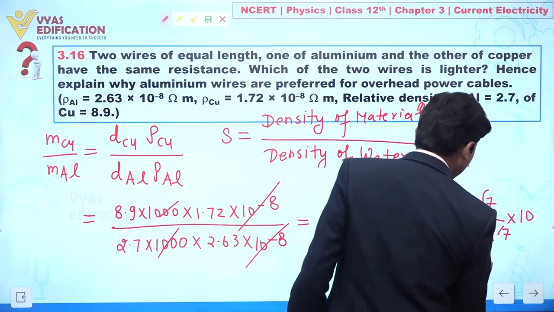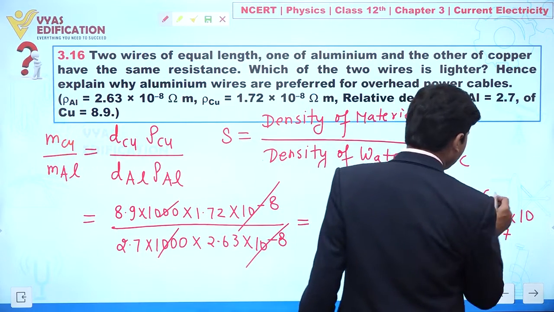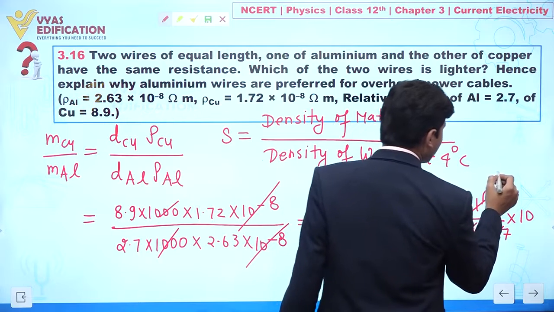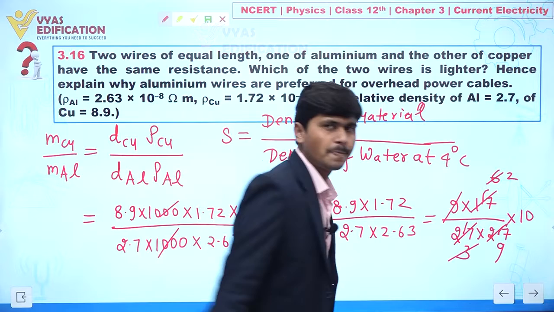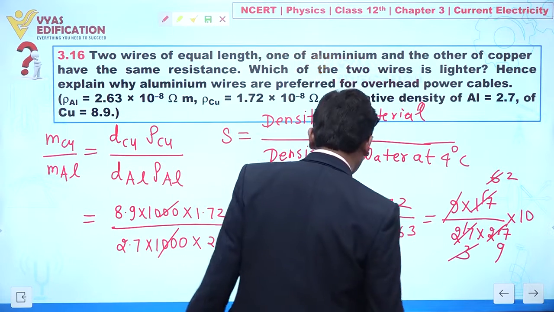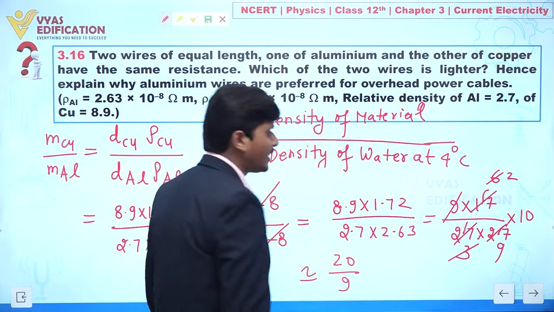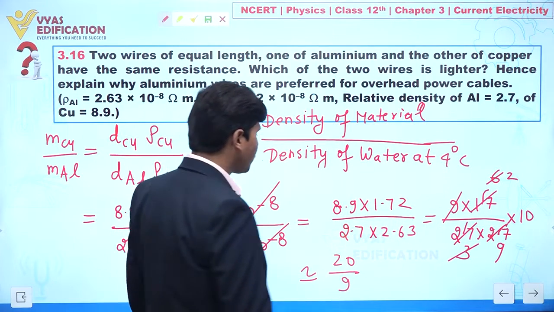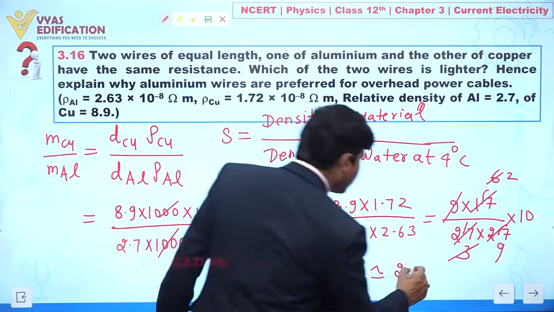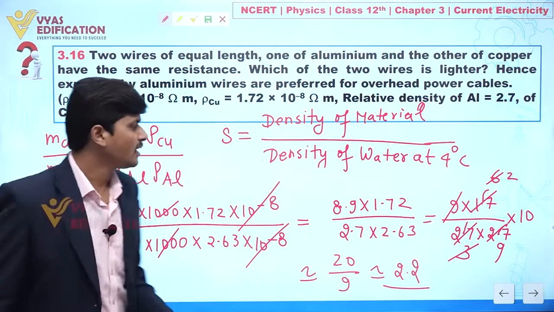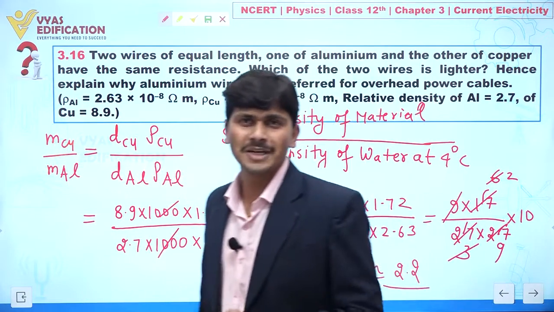I am not saying this is exact, this is approximately 20 by 9, which is approximately equal to 2.2. So from here we can say that the mass of copper is 2.2 times the mass of aluminium.